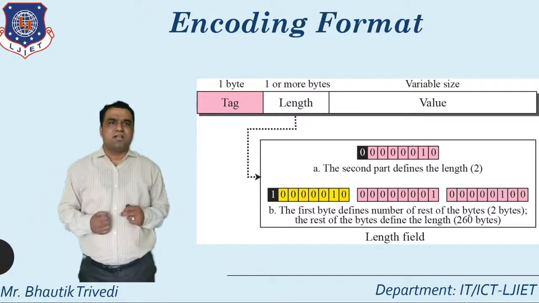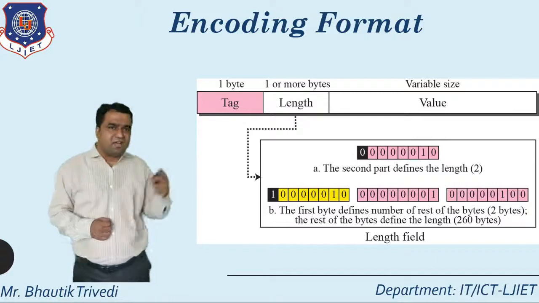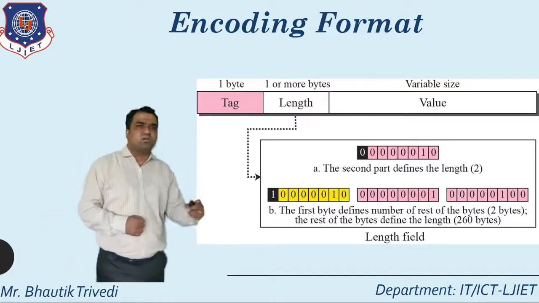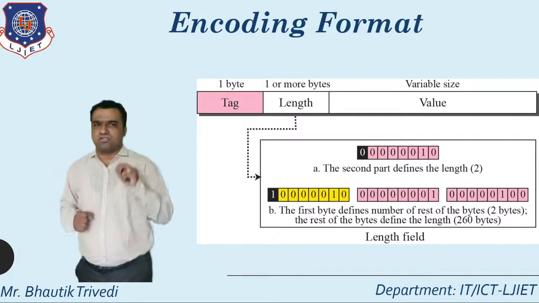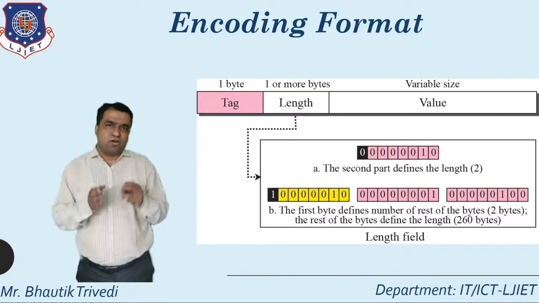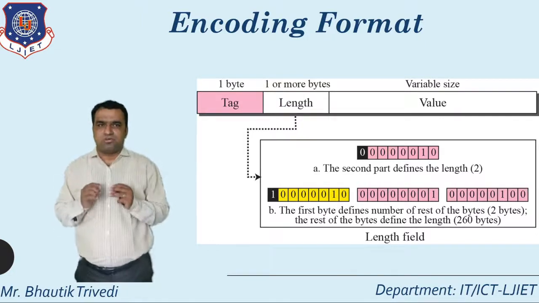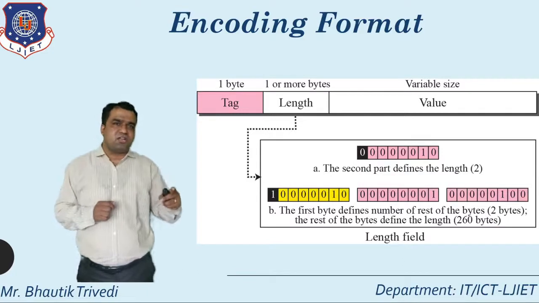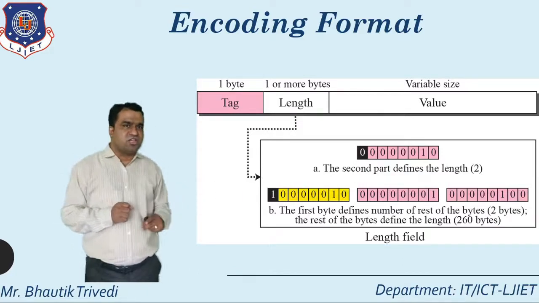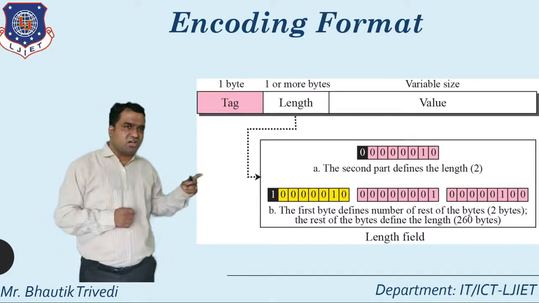What is the meaning of that? This diagram indicates that the number of rest bytes is 2 only, and these 2 bytes are shown directly in the next 2 bytes.